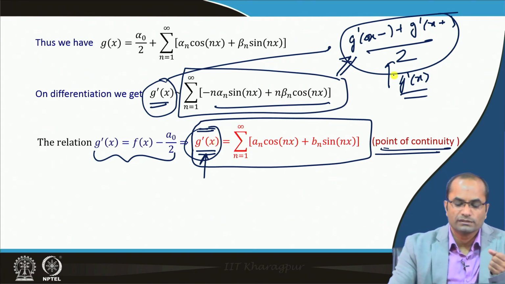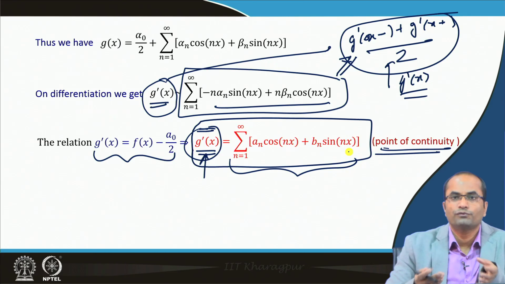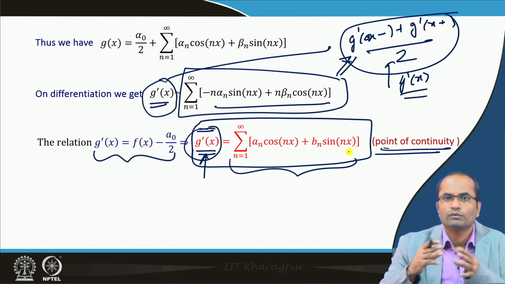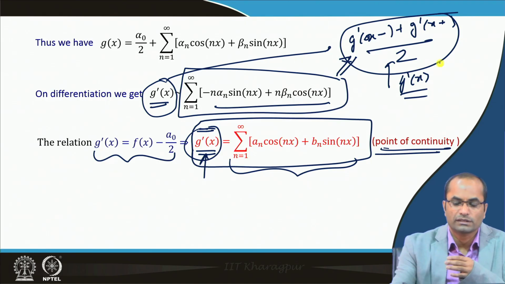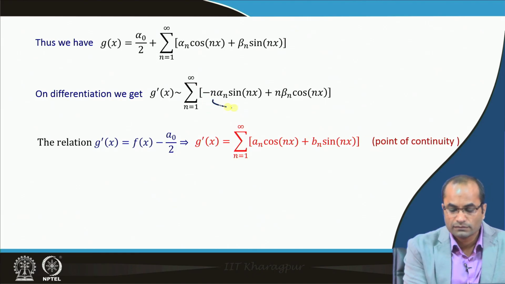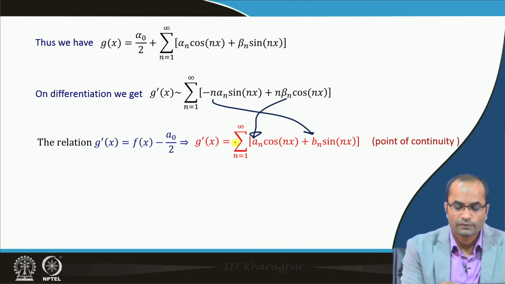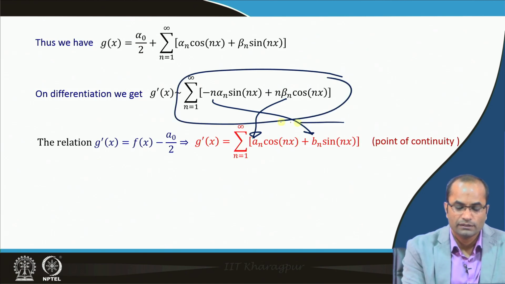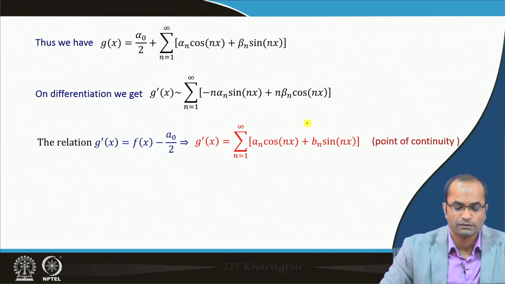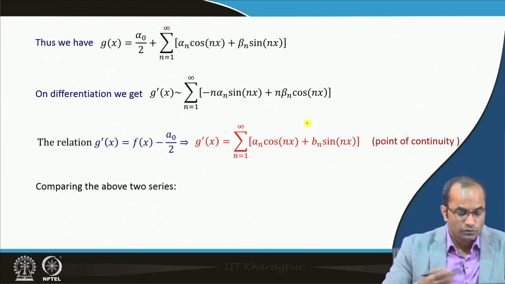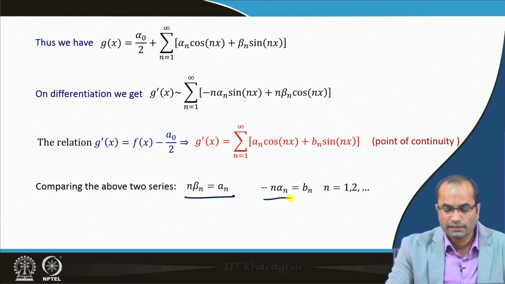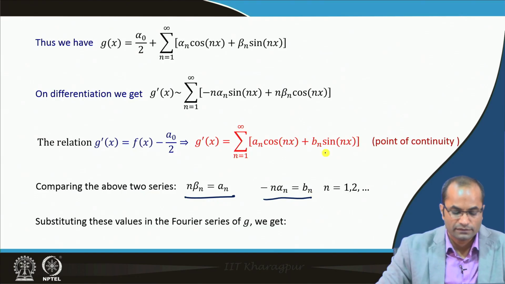So, the two functions must have the same Fourier series, because they differ only at finitely many points where one of them is discontinuous. In any case, we can now compare these coefficients here, because these must be the same series. Both of them are the Fourier series of G prime. So, if we compare, n β_n is a_n, and then −n α_n is b_n, just direct comparison gives us this.